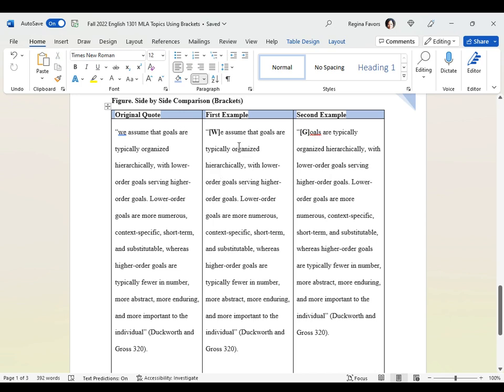We could also start in another way. We could say, I don't want to start with we assume that, and I just want to do a quick definition and say, I really want to start goals are typically organized hierarchically. Then we can do that as well and add the brackets to the G, and then it is a fully grammatical sentence. Okay.